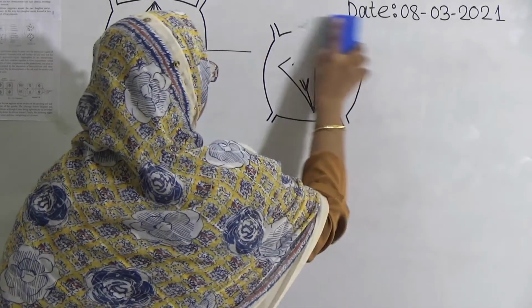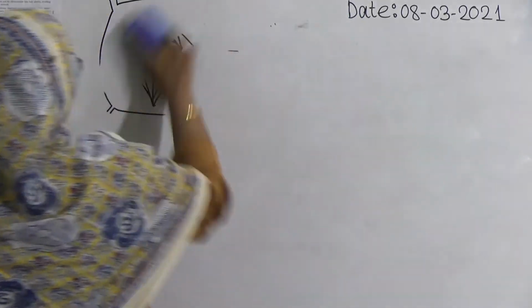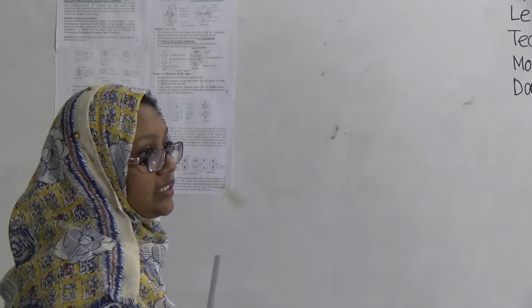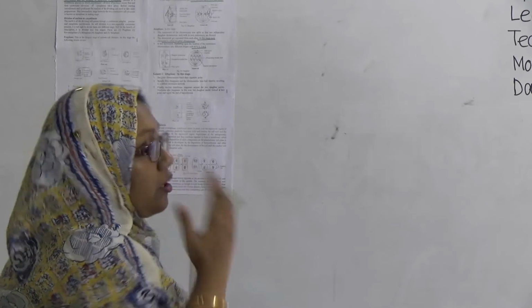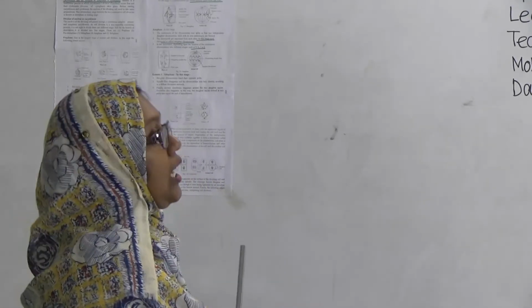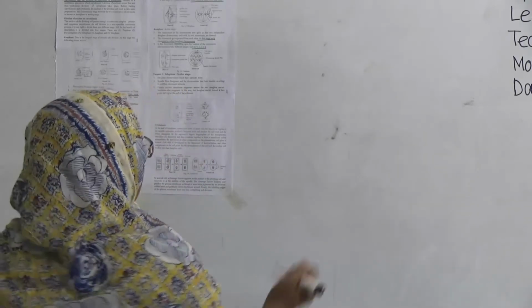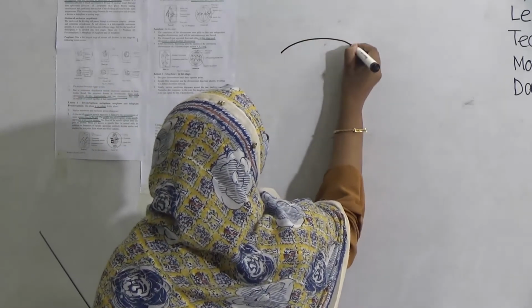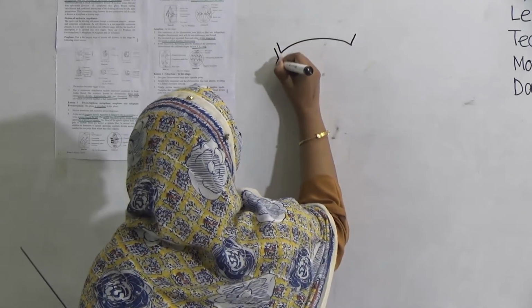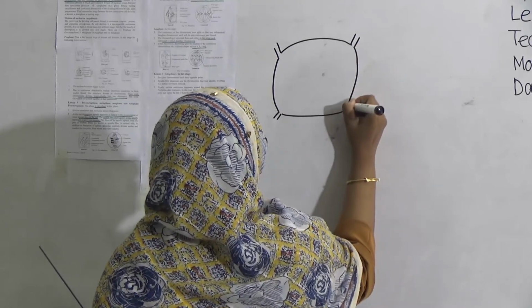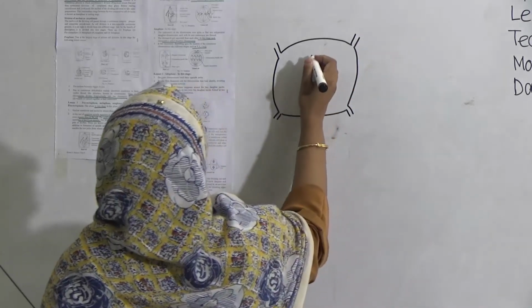Let's see the telophase stage. Telophase stage is totally opposite to prophase. In prophase, what will happen? Dehydration occurs, and the nuclear membrane and nucleolus start disappearing. In telophase stage, hydration occurs again and the nuclear membrane and nucleolus will start appearing again.